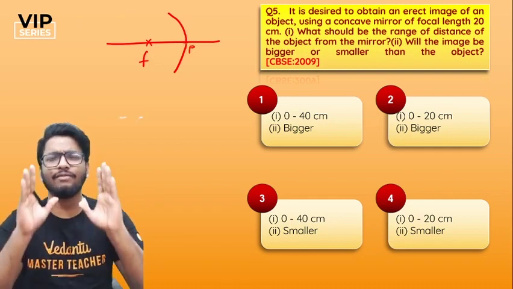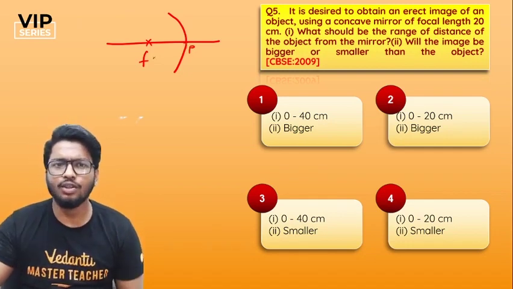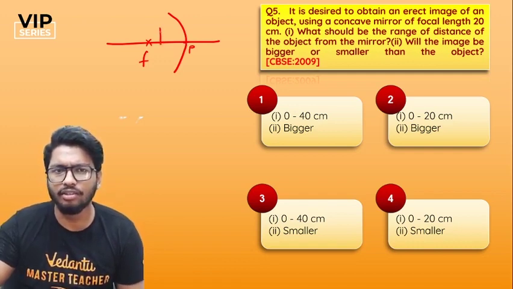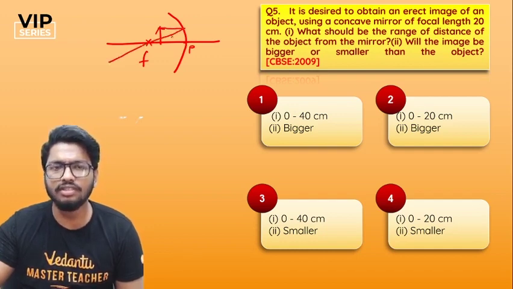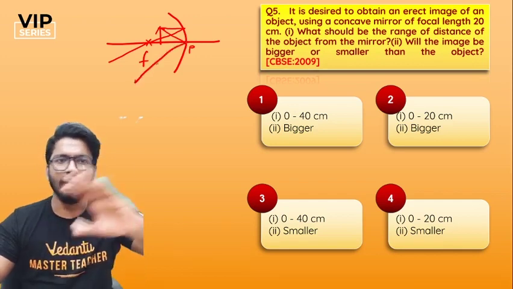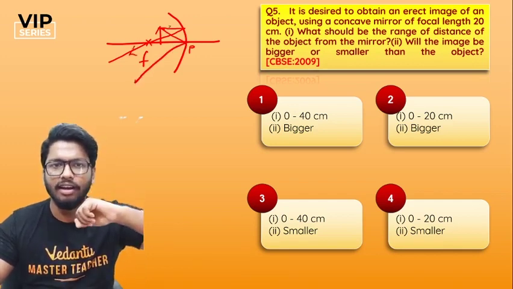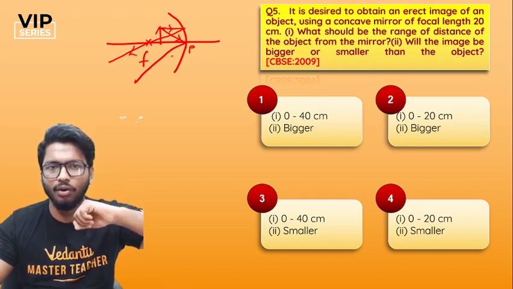Only in this condition are you going to get a virtual image. So you have to keep the object somewhere over here. If the object is kept over here, one ray of light parallel to the principal axis, after reflection, will pass through the focus. One more ray of light will go and hit the pole, and it will go away from the other ray. So this is your ray diagram. This is what it would look like.